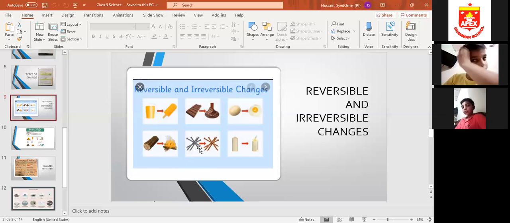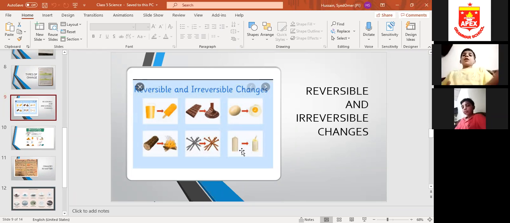Now you can see the nails. Now what happens in this picture? All these nails are rusted. You can see from the colors that they have rusted. So the rusting of iron is also an irreversible change, because when iron is rusted, it cannot turn back to the original form.